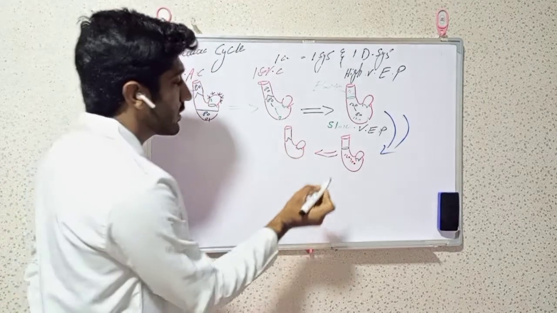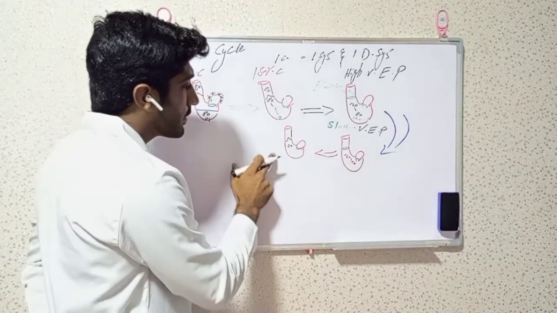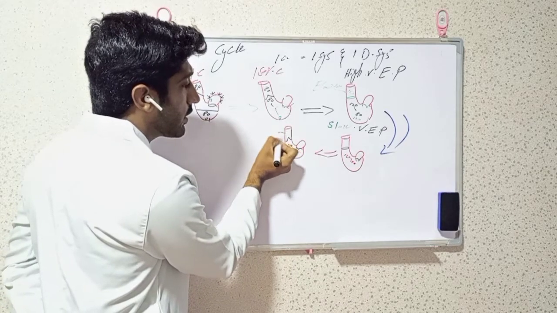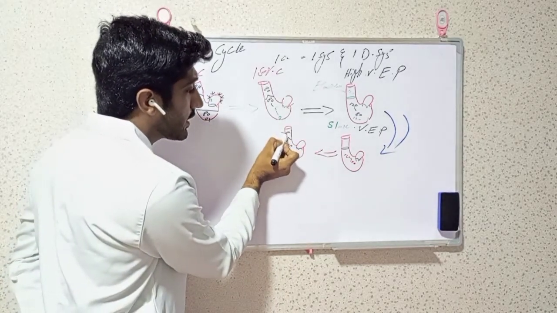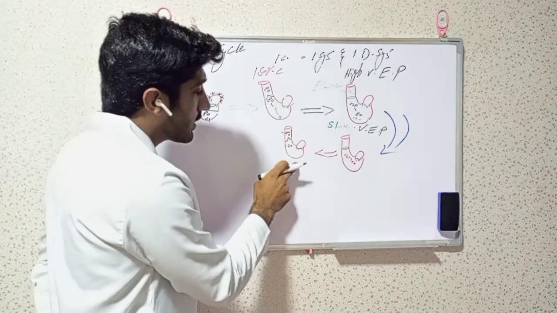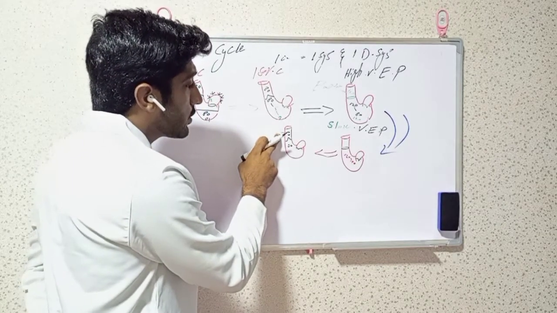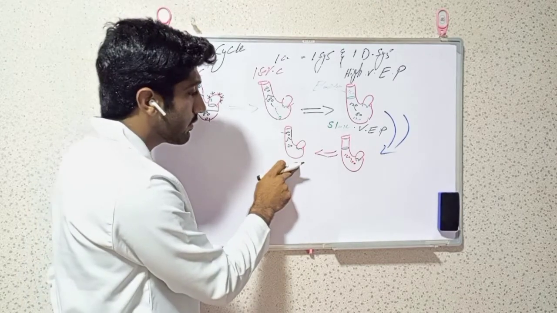For example, at this time the pressure is 50 millimeters of mercury. A pressure of 50 is lower than the pressure of the aorta, because at this time the pressure in the aortic vessel is 80 millimeters of mercury. Because pressure in the ventricle is lower than aortic pressure, there is more and more chance that blood will flow back to the ventricle.